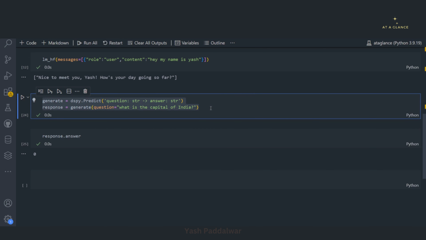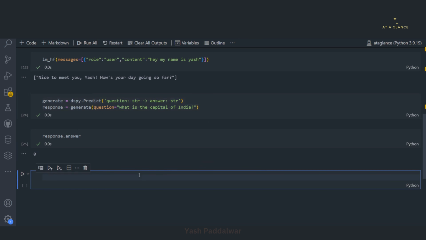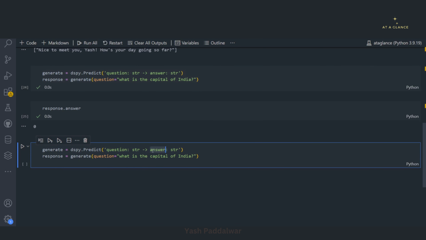Similarly, we'll be defining one more signature. This time, what we'll do is generate the rephrased query of the inputted query, which might be of wrong spelling, which might be containing wrong grammar. So I want the rephrased query of the inputted query. So for that, you don't have to do much. Let's just define a new variable. Let's say generate query. It will take a question and it has to return a question only. But I'll define the name as rephrased question. By just defining this, it will understand what exactly it has to do.